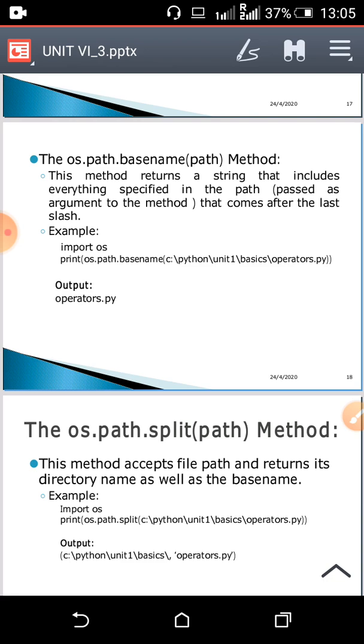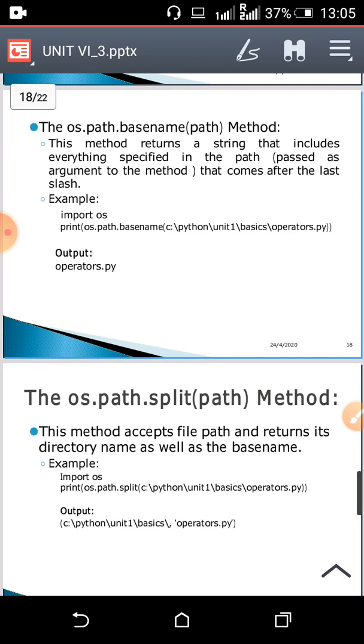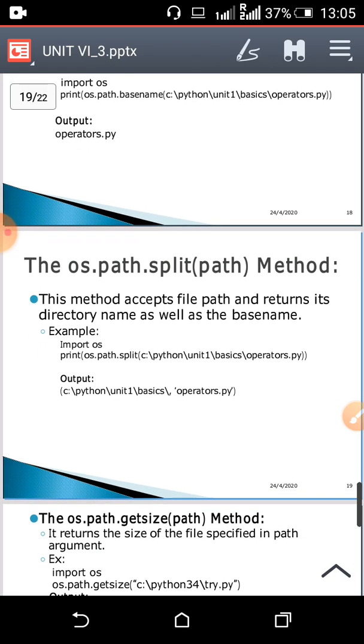So see the example. Import os, print os.path.basename. In that I have passed a path like C:/python/unit1/basics/operators.py. So after the last slash is what? operators.py. So the output will be operators.py.